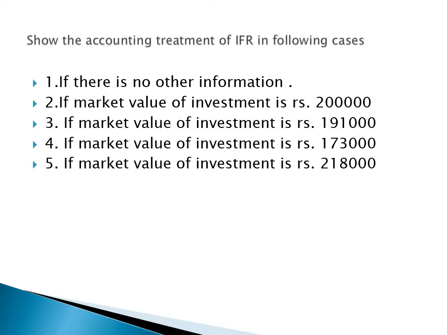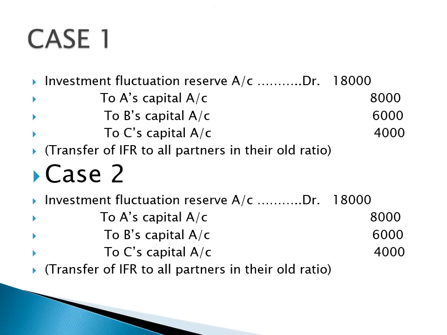Question point number 4, if market value of investment is 1,73,000, you can see the market value is also decreasing by the amount of rupees 27,000. And in the last case, if the market value of investment is 2,18,000, the market value is increased. Now what are the solutions?